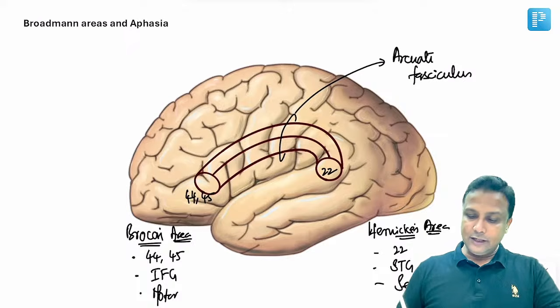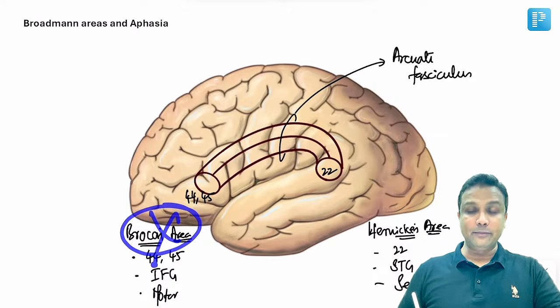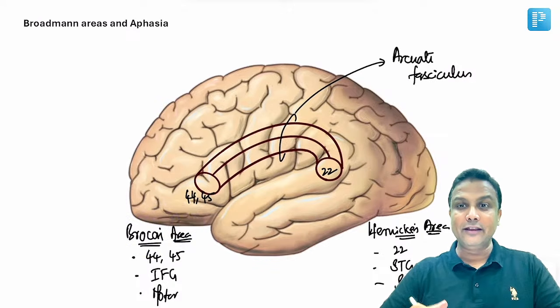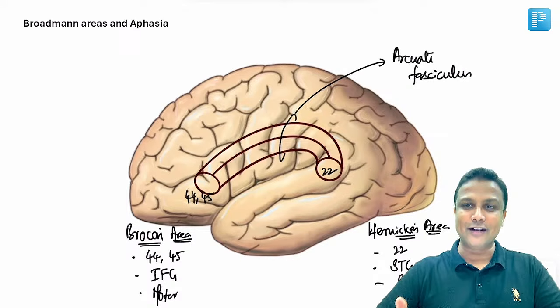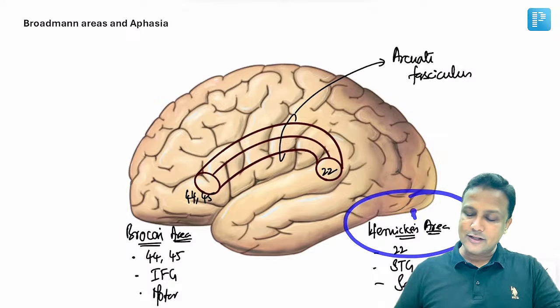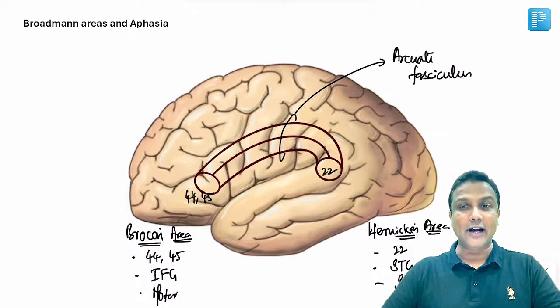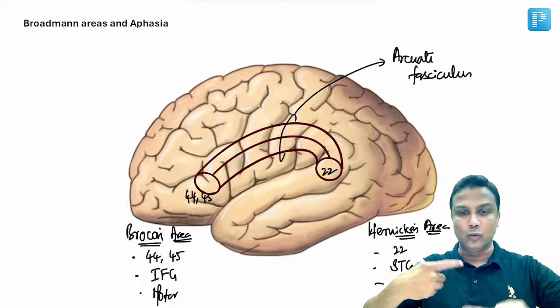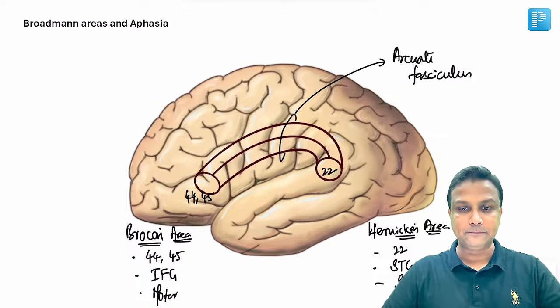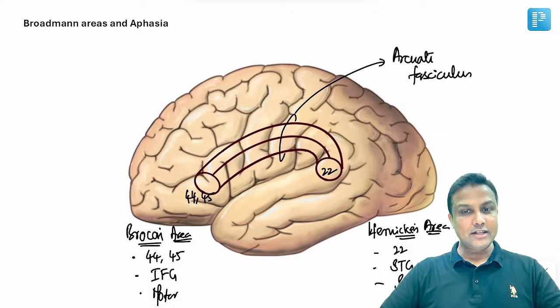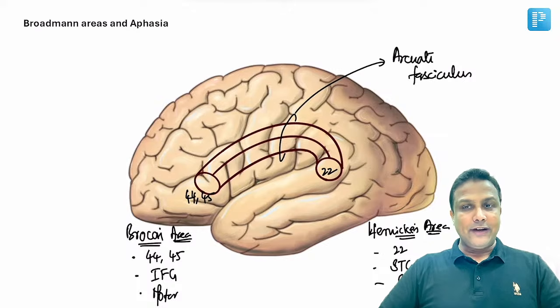So repeat again. If the Broca's speech area is gone, then there will be expressive aphasia. बंदा बोल नहीं पाएगा. Okay, now Broca's aphasia. If the Wernicke's speech area is gone, then it will be sensory aphasia. If arcuate fasciculus is gone, then it will be conduction aphasia. The person will not be able to repeat the words. Repetition will be a problem there. Is it okay? Is it fine, sir? Done?